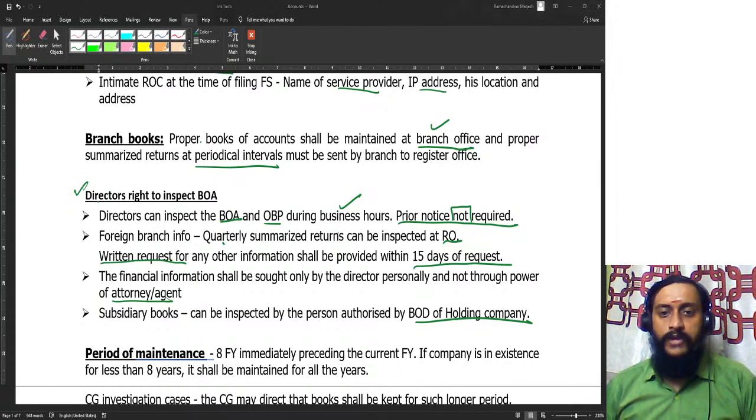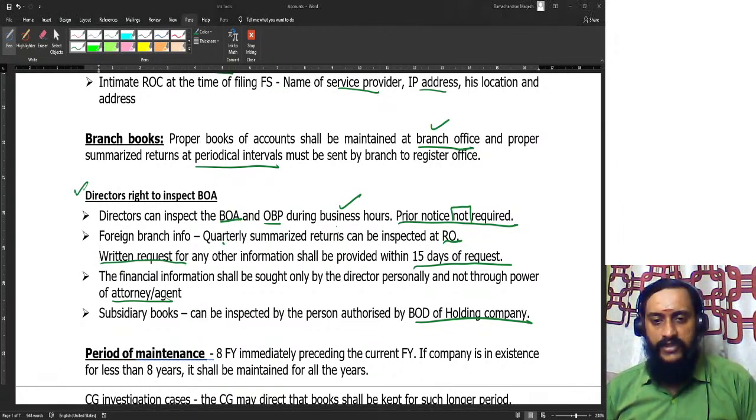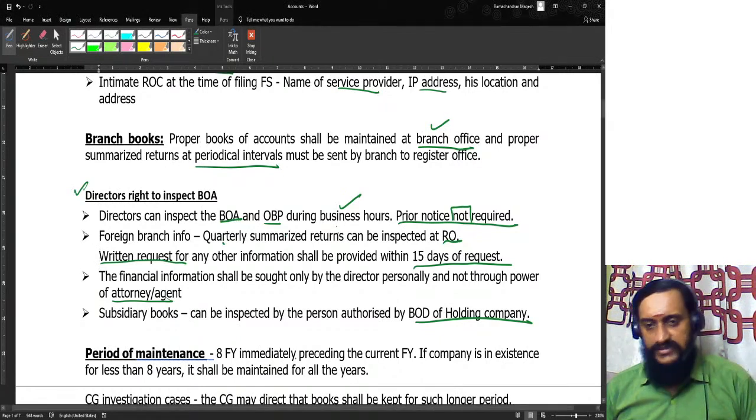So who has a right to inspect the books of accounts of the subsidiary company? The board of directors of the holding company can authorize a person to go and inspect the books of accounts of the subsidiary company. Such a person who is authorized by the board of directors of the holding company can go and inspect the books of accounts of the subsidiary company.